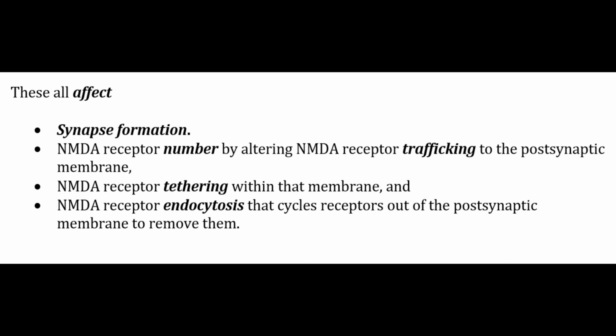The bottom line is these all affect synapse formation. Also, NMDA receptor numbers, by altering NMDA receptor trafficking to the postsynaptic membrane, NMDA receptor tethering within the membrane, and NMDA receptor endocytosis that cycles receptors out of the postsynaptic membrane to remove them.